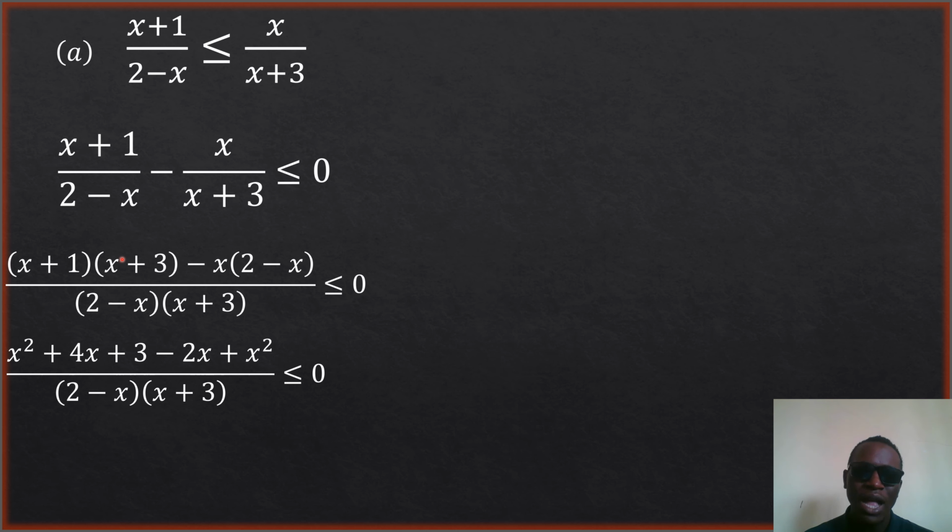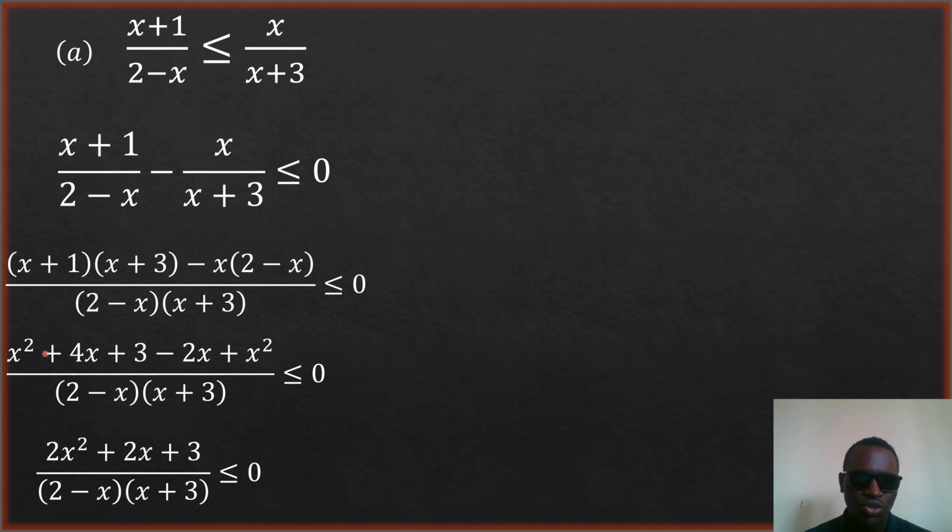Then now 1 times 3 will give us 3. That is the expansion of this. Then minus x times 2 is 2x. Then x times negative x is positive x squared. Okay? Good. The denominator remains the same and the inequality sign does not change because I've not done any manipulation on that.